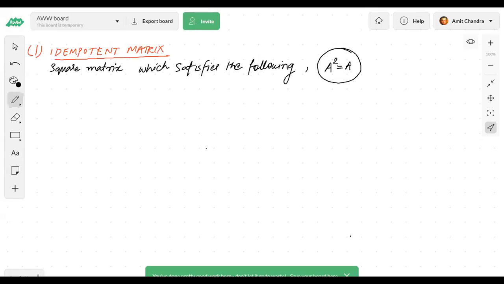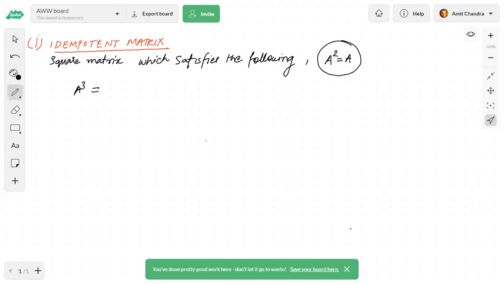But suppose I write A cube. We know, because it's matrix multiplication, A cube I can write as A into A square or A square into A, right? Now this A square again can be written as A because it is a property of that idempotent matrix. So this will become A into A, so this will also become A, right?